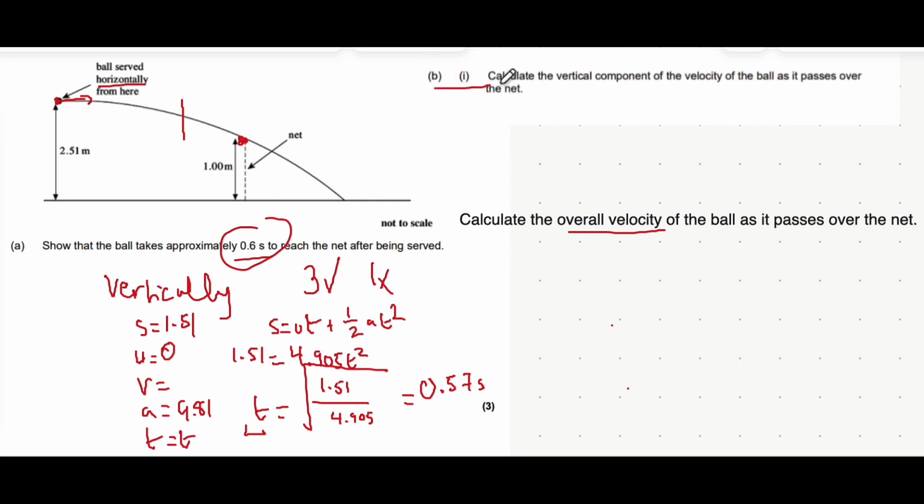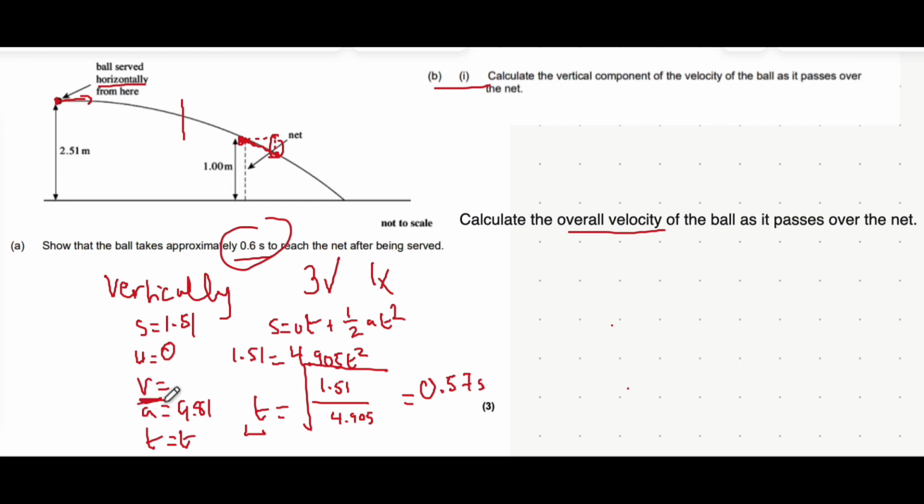Let's now move on to part B part I, where it's asking for the vertical component of the velocity as it passes over the net. So when it passes over the net, the velocity is in this direction here, meaning it'll have a horizontal component and a vertical component, and it wants us to find that vertical component.